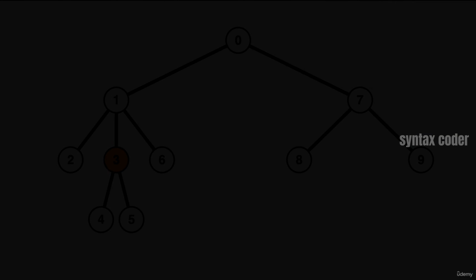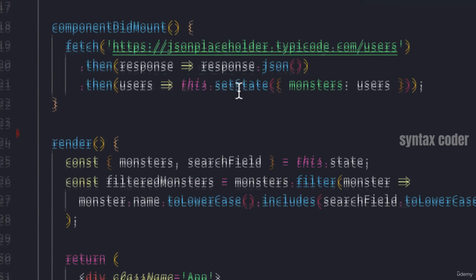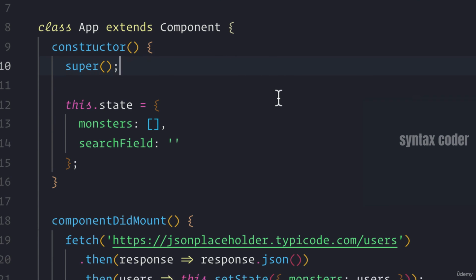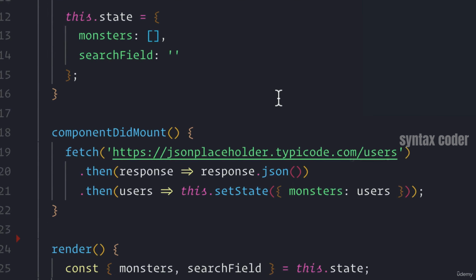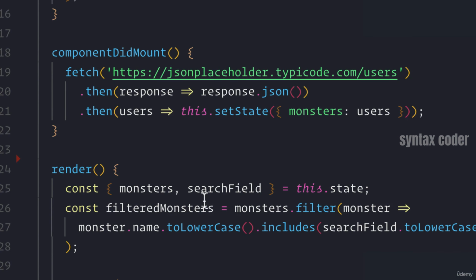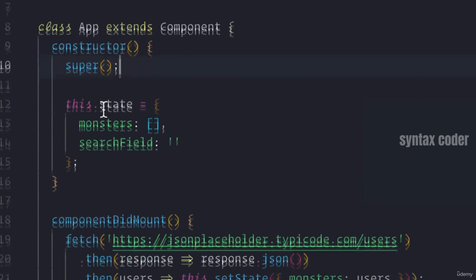Let's keep going. Welcome back, guys. In this lesson, I'm going to take a deeper dive into writing methods on classes, because right now is actually a good opportunity for us to explore a very fundamental thing in not only JavaScript, but also in React. And that's the idea of writing our own methods on our class components.